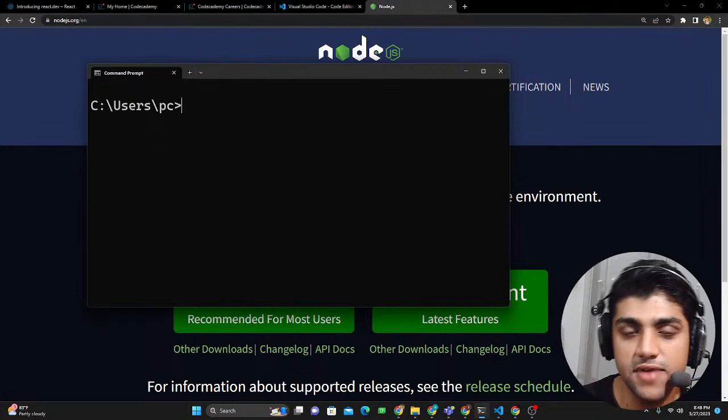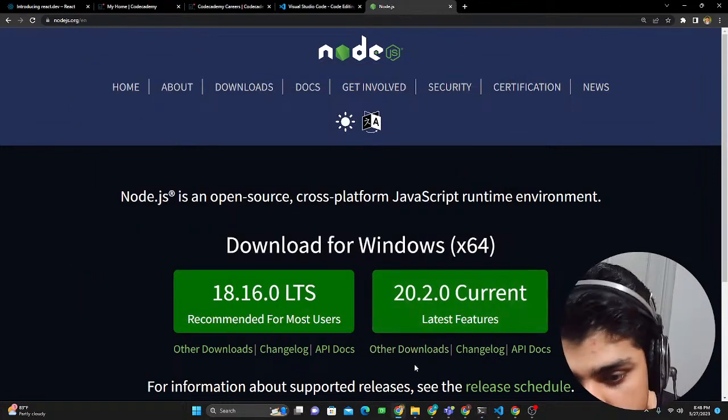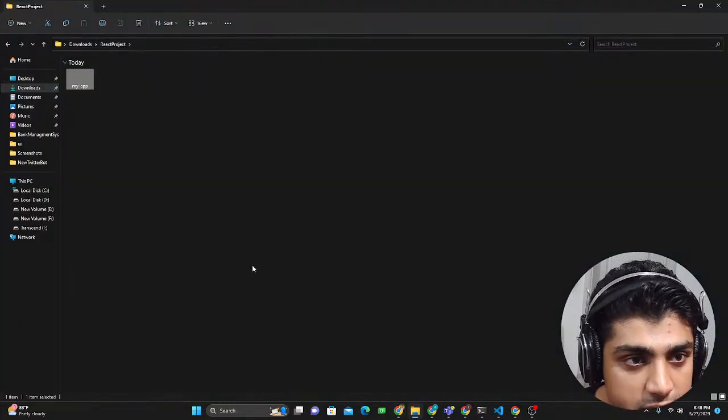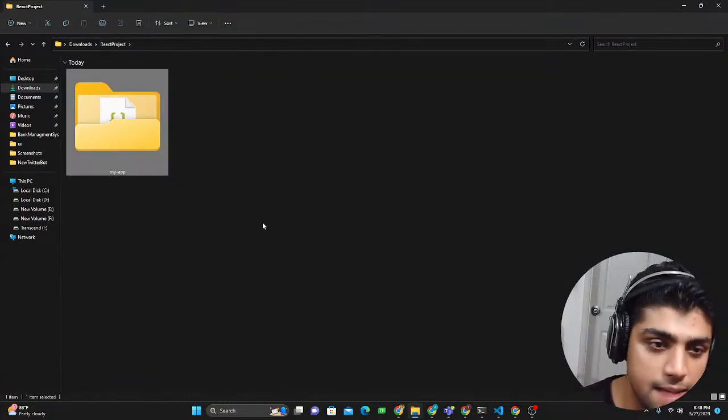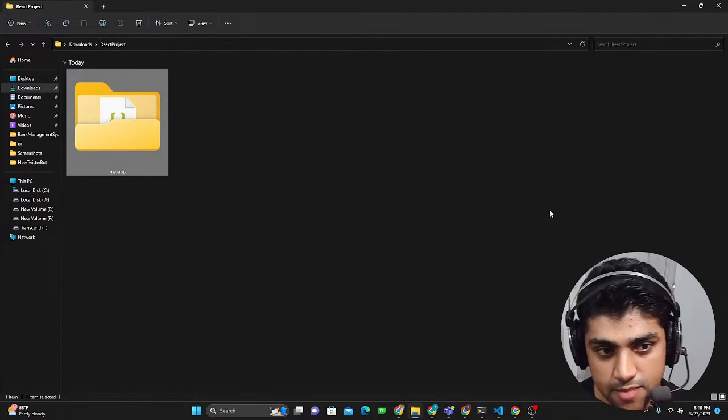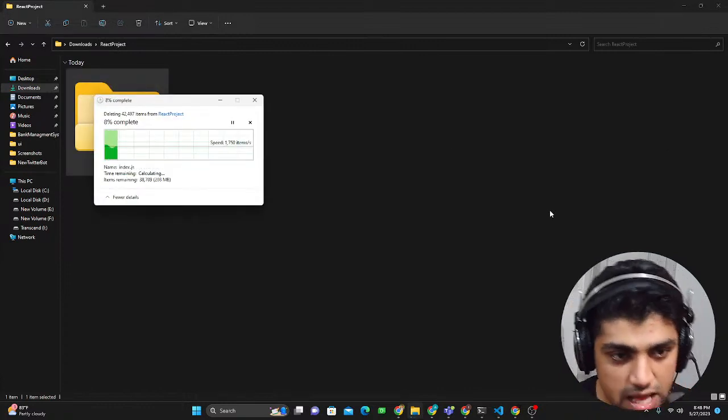Cool. Now let's create our React app. That's what we need, right? So what we could do is go into a folder. I created a folder called React project, and I created a sample dummy folder, but I'm just going to delete that and create a fresh new one. So this has a lot of things going on to it.